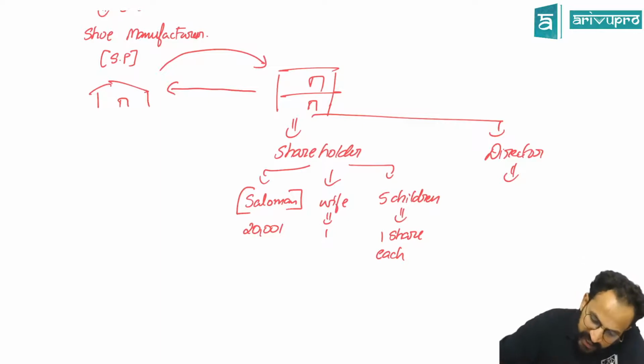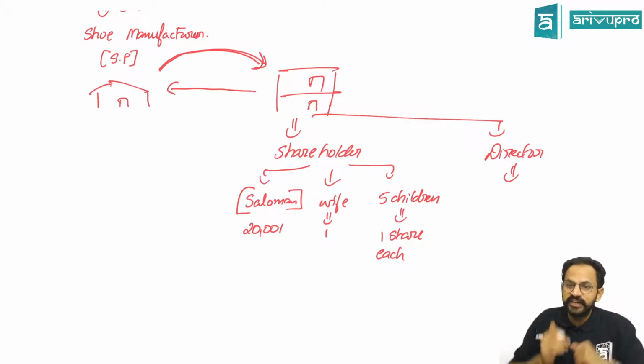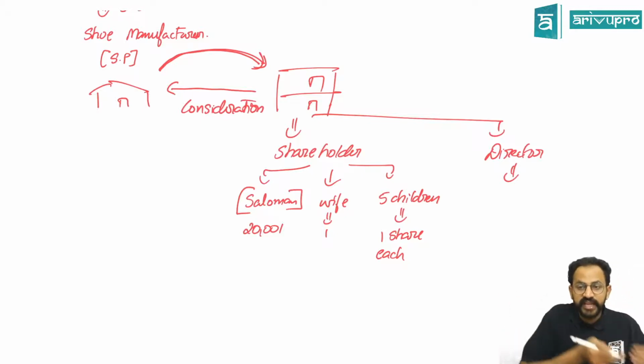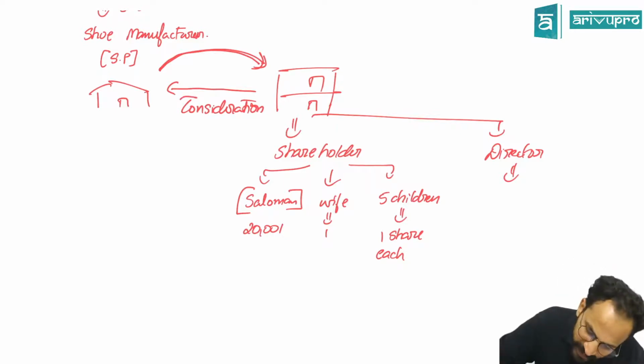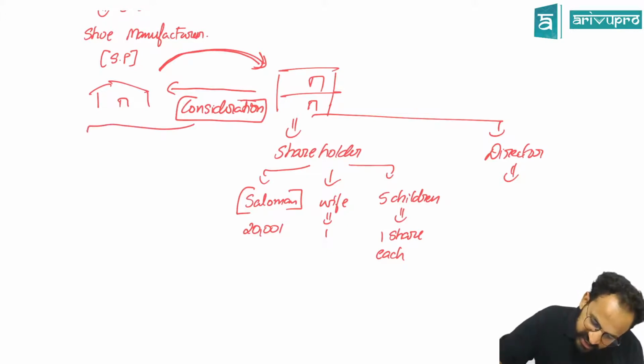Now, when they wanted to take over the sole proprietorship, they had to give something in return. For that, they gave consideration for this business. What do you mean by consideration? For whatever business you are taking over, you have to pay money. See how beautifully they framed it. So, to pay the consideration, they transferred, first thing we all know, shares.